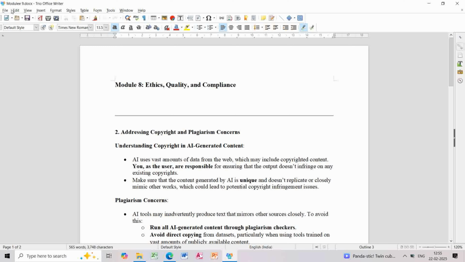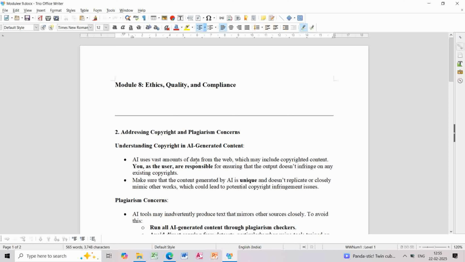Okay, so the first two issues that we'll be talking about are plagiarism and, the second one, bias. When it comes to plagiarism, I think everybody is aware that plagiarism is a term used when a lot of the content you have generated matches content, either of another person, or content on the web, or content that is generated by AI.